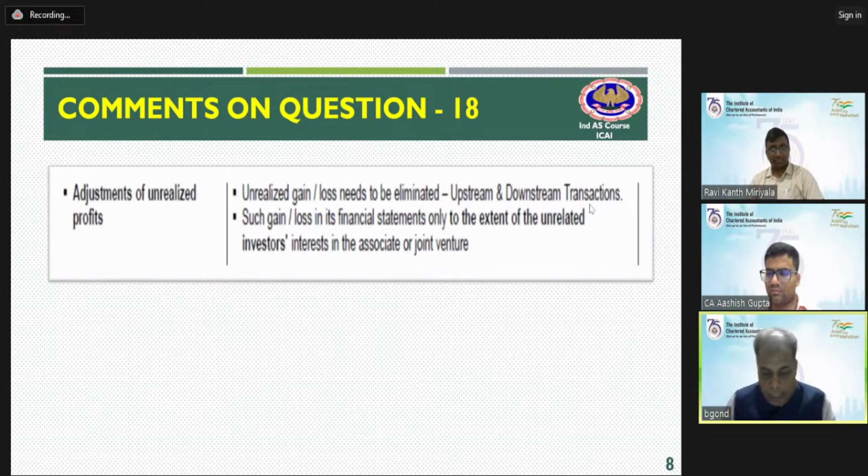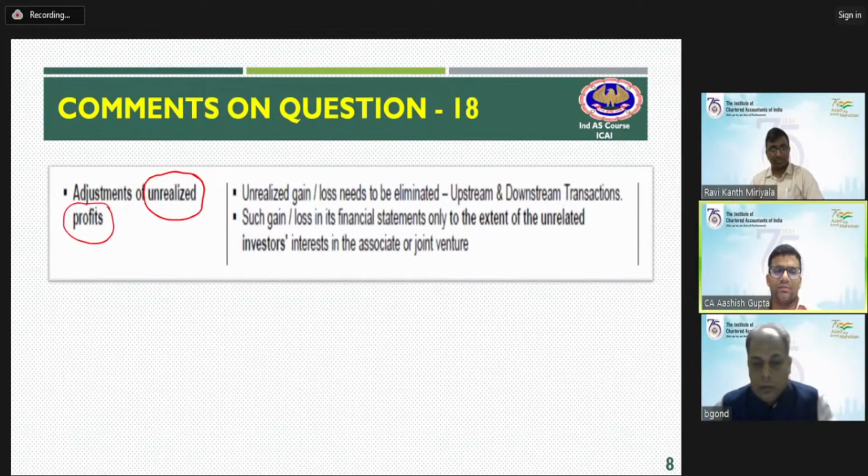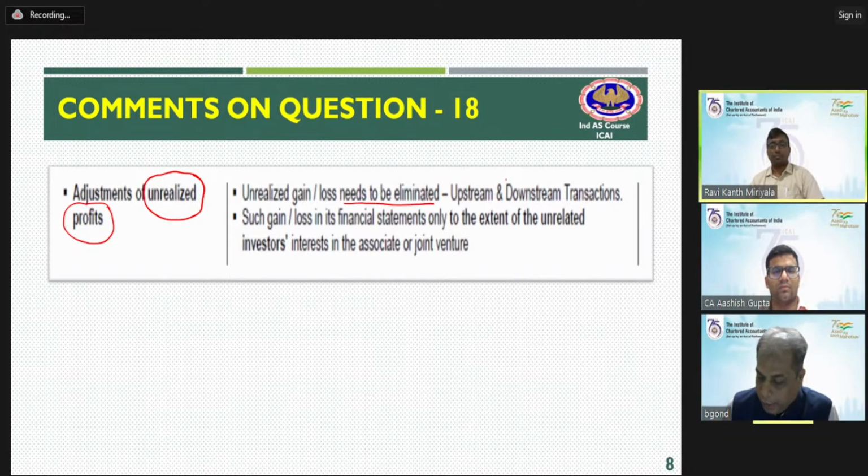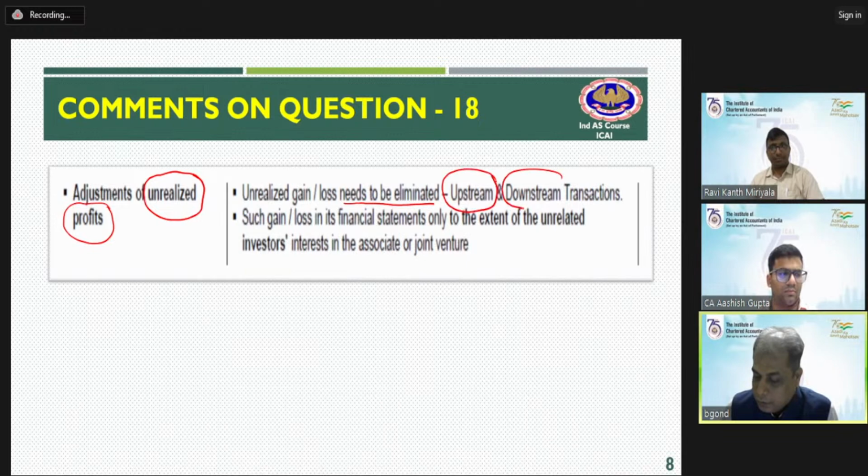In short, I would say this is a treatment of elimination. It is nothing but removing an unrealized profit. Whether I should remove that unrealized profit from the CFS following the equity method of accounting, then that has to be eliminated. This is a popular word which we use in holding and subsidiary; the same terminology will be used as upstream and downstream. Such loss or gain in the financial statement only.